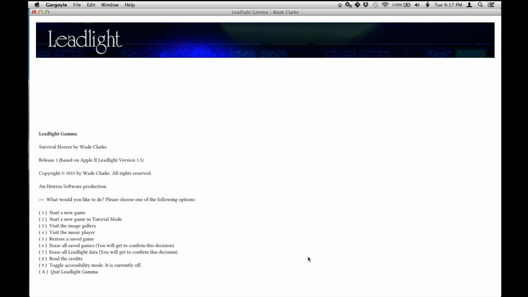Now also it says music player. Now these are all features that were not in the Apple II version. There is a music player with 7 tracks. You can buy them separately on Bandcamp, I believe.